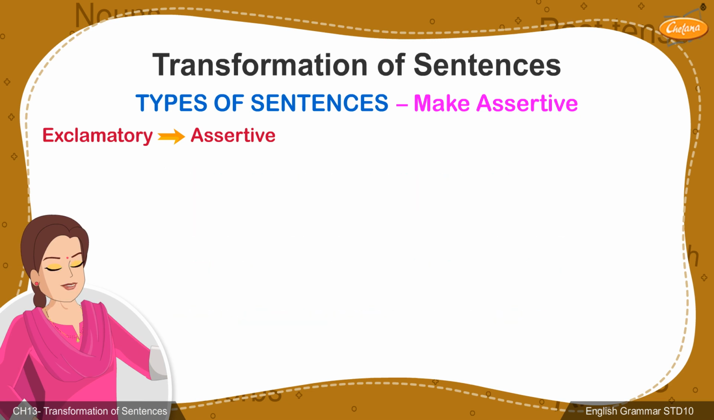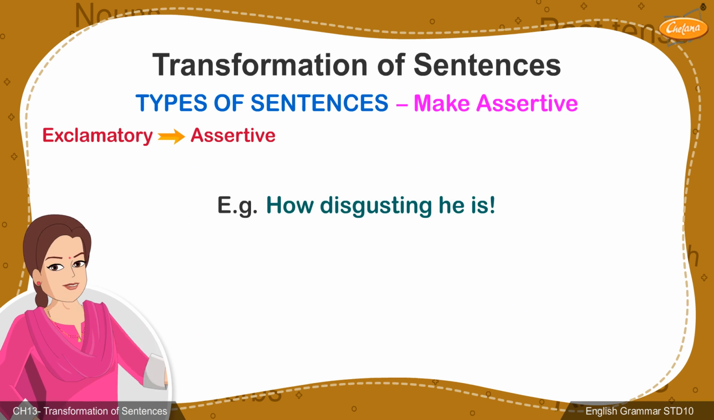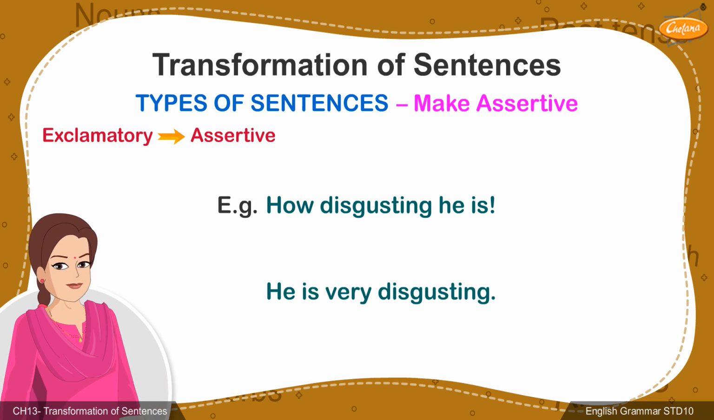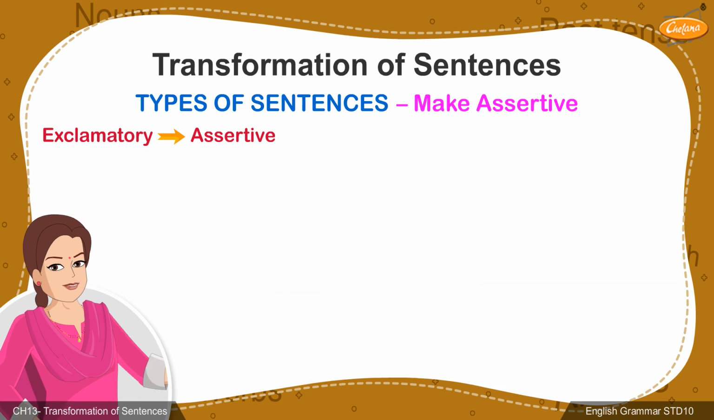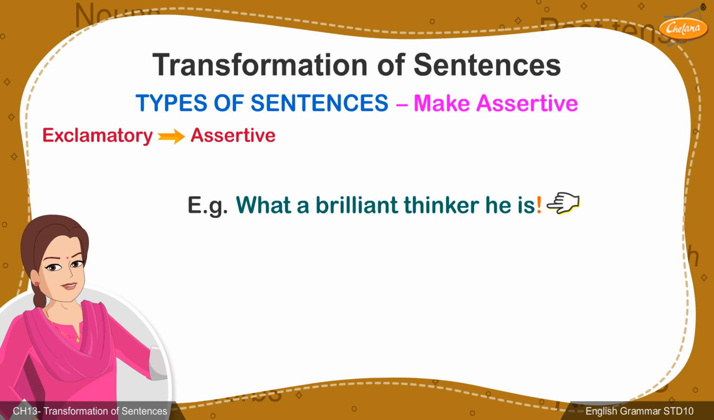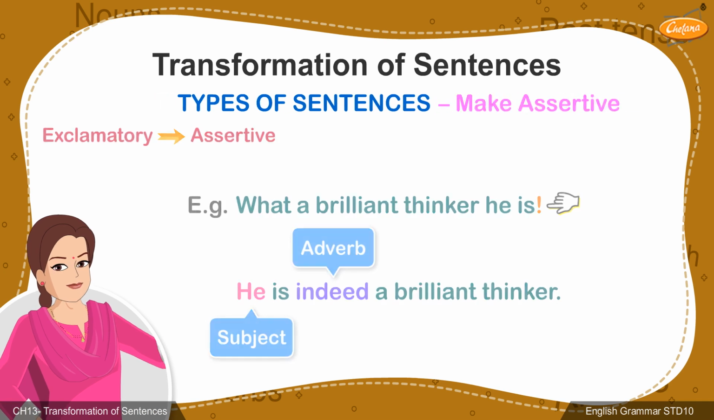An exclamatory sentence such as, how disgusting he is, can simply be written by following the steps. He is very disgusting. Here, the punctuation mark has been replaced. The sentence has started with the subject, he, and an adverb, very, has been added. Another exclamatory sentence, what a brilliant thinker he is, can be rewritten as, he is indeed a brilliant thinker.